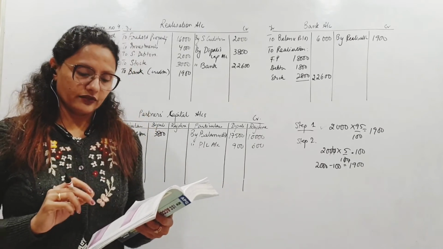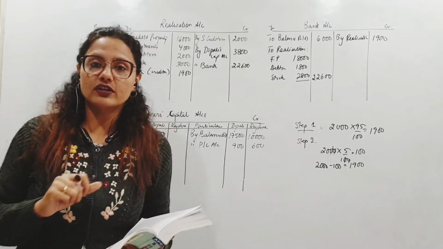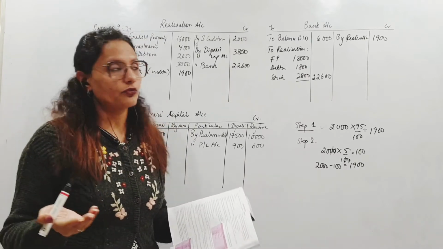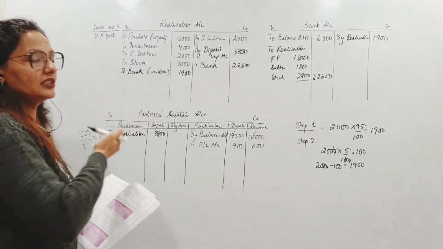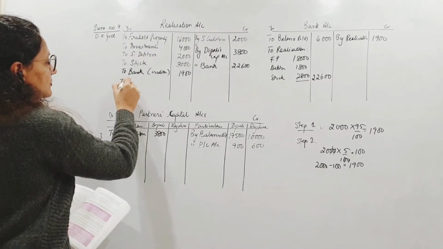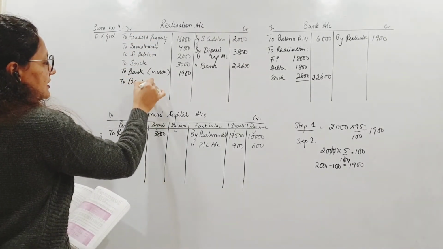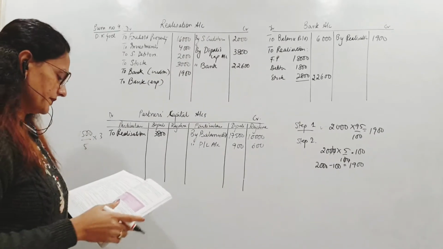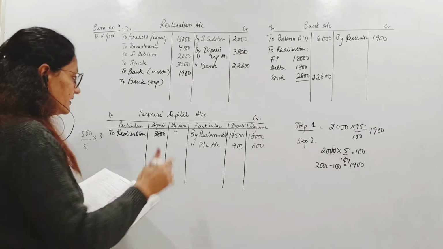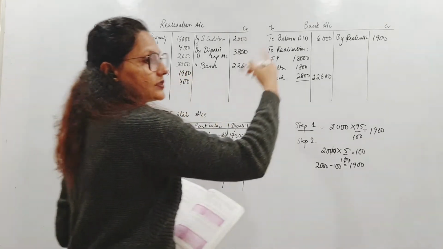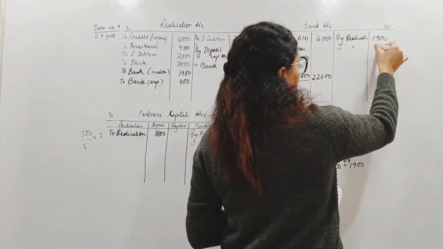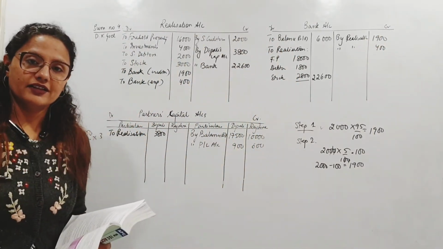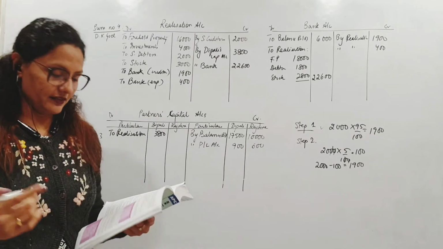Now expenses of realization of assets amounted to 400. Expenses on realization are a part of realization profit and loss. तो realization से related सारे expense इधर आएंगे to bank. Since nothing else is told, it is assumed कि firm ने pay किया. So 400, right? So again this amount goes from the bank, 400. Correct? We're seeing that all the entries are coming in two places, right?